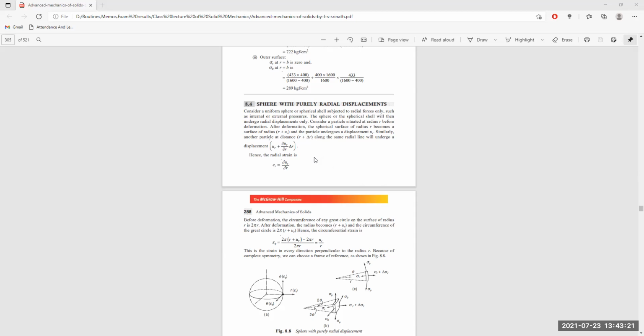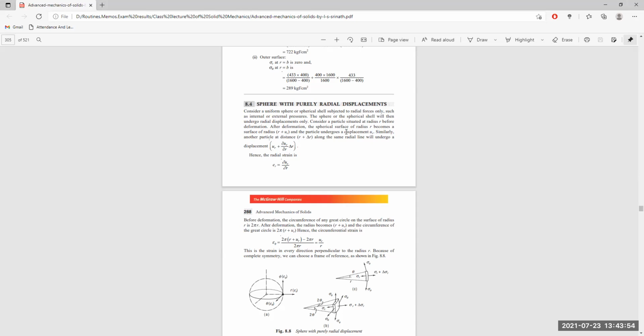After deformation, the spherical surface of radius r becomes a surface of radius r plus u_r, so that r increases by an infinitesimal amount equal to u_r, and the particle undergoes the displacement u_r. Similarly, another particle at a distance r plus delta r along the same radius will undergo displacement u_r plus ∂u_r/∂r times delta r.